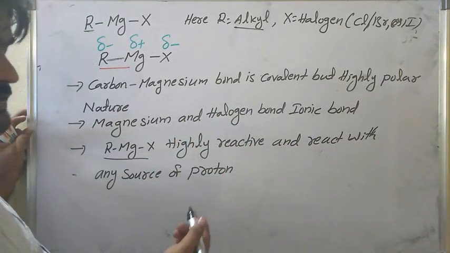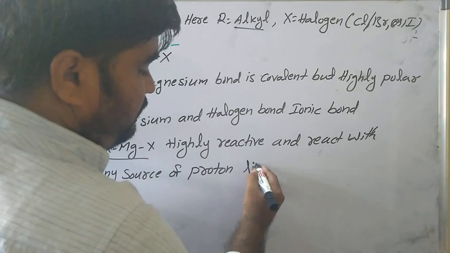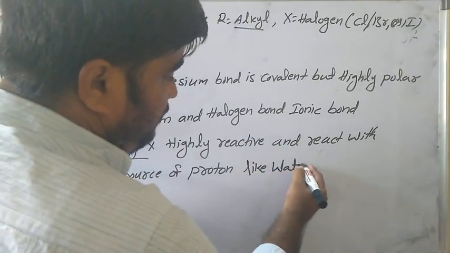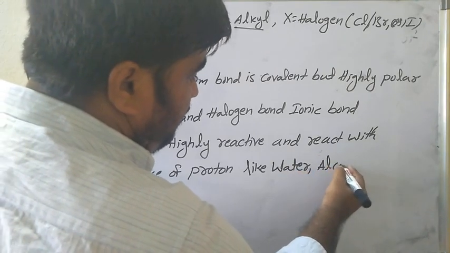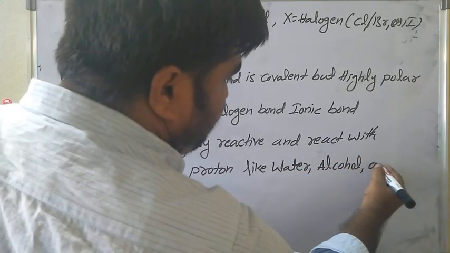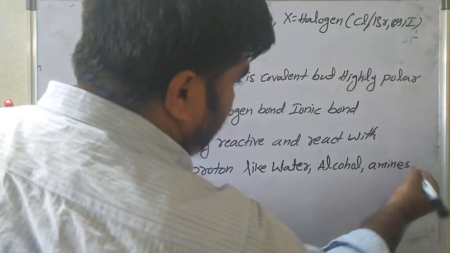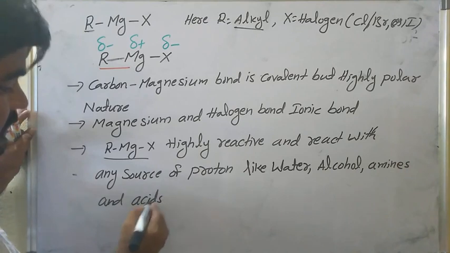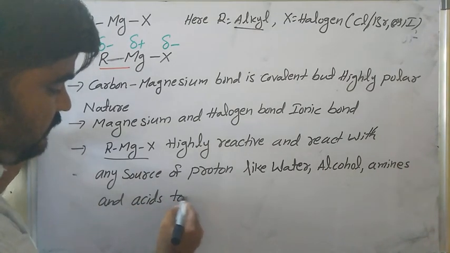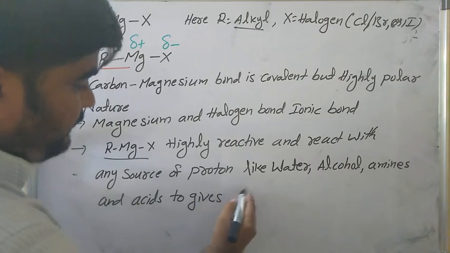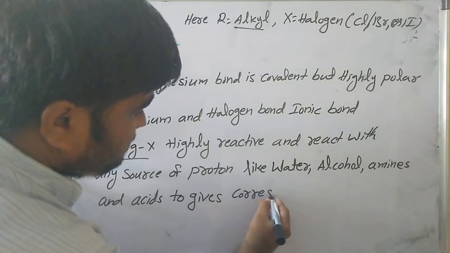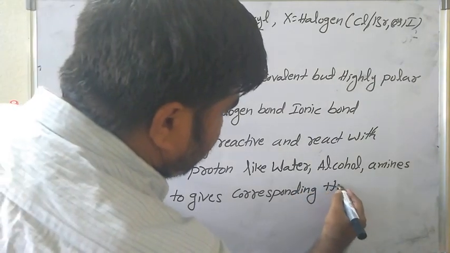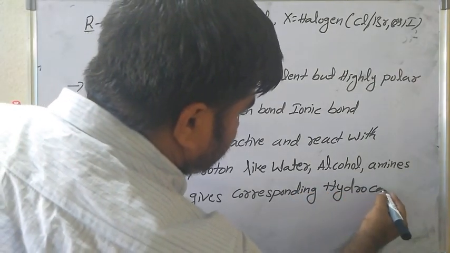Proton means H plus ions. Any source of proton, like water, alcohol, amines and acids, sufficiently acidic, gives the corresponding hydrocarbons.